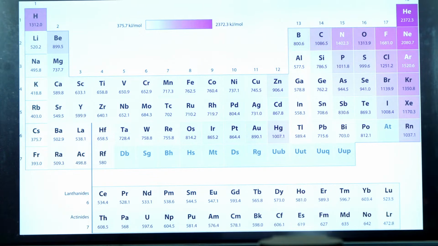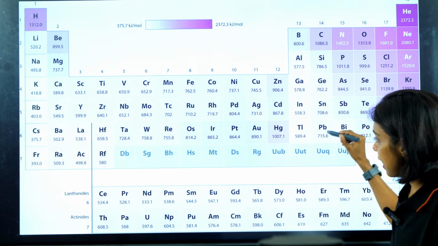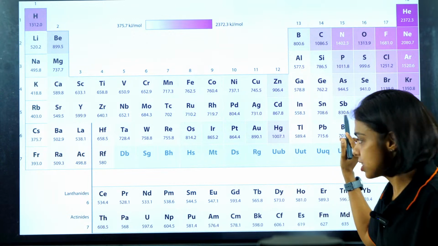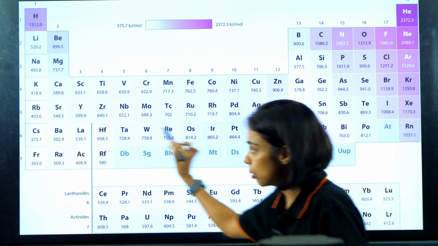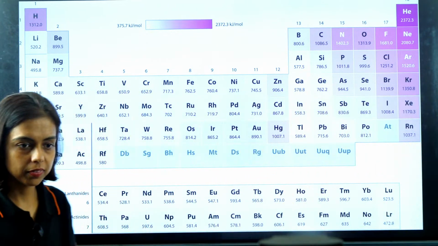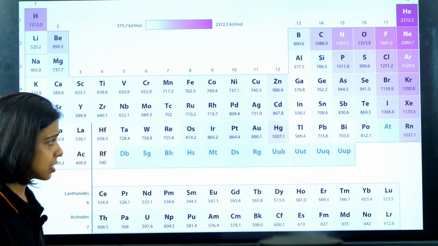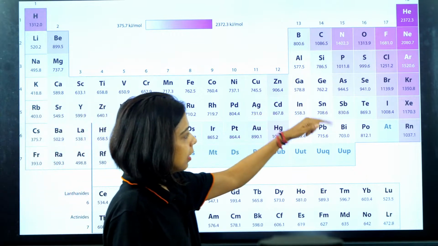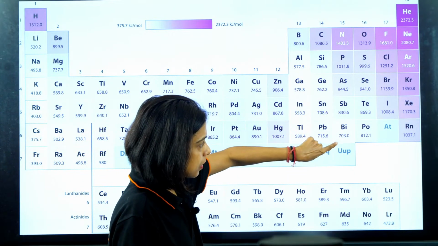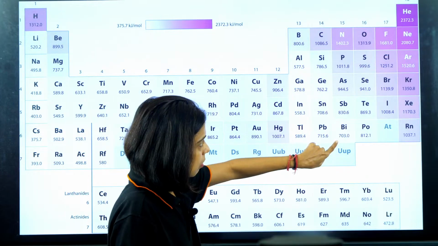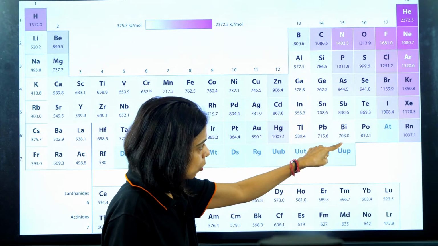Same is the case with tin and lead. Lead has more ionization energy, for the same reason as thallium, because of the poor shielding by 4f, right? And this is antimony and bismuth, but here the trend is good, gradually decreasing down the group.